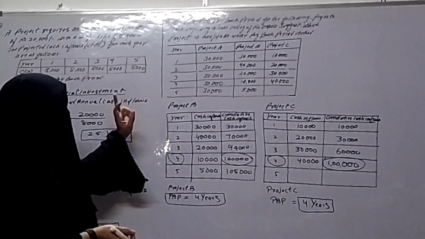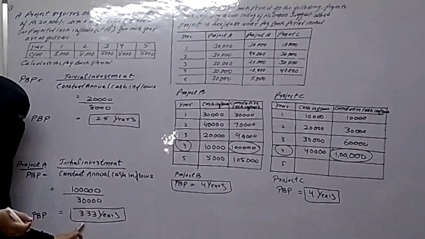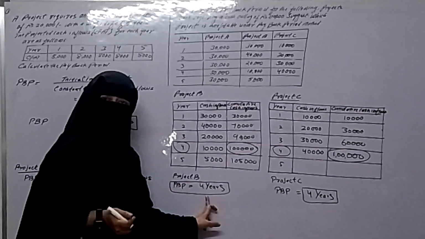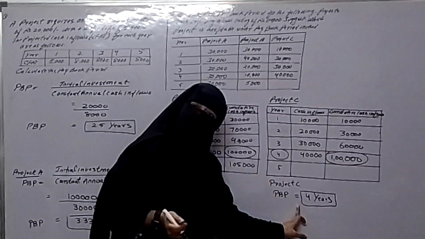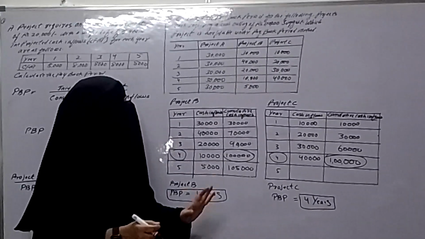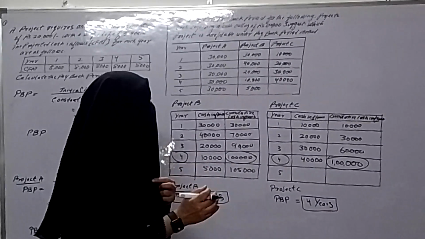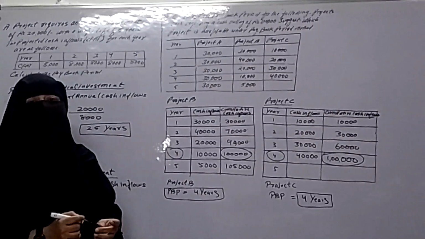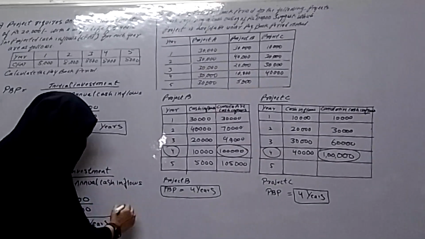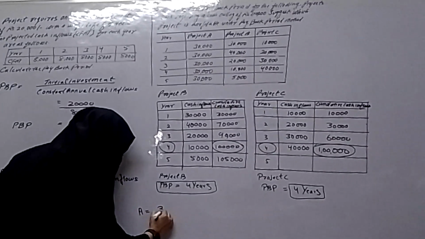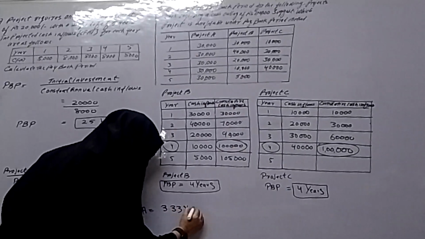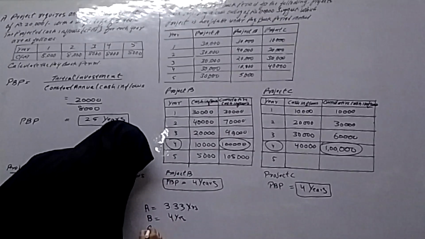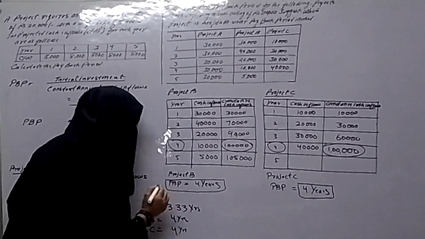So payback period for project A is 3.33 years. And for project B is 4 years. And project C is also 4 years. Now he is asking you to suggest which project is acceptable under payback period method. So for project A, the payback period is 3.33 years. For project B, it is 4 years. For project C, again it is 4 years.